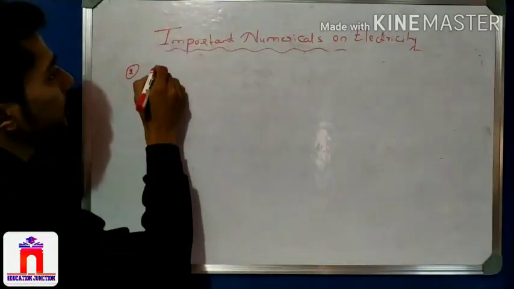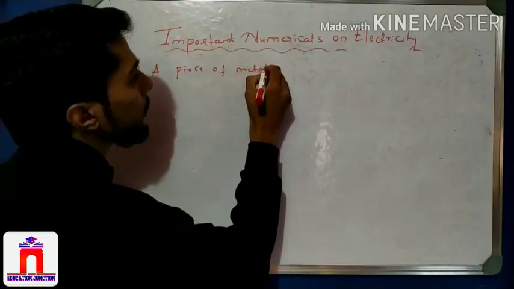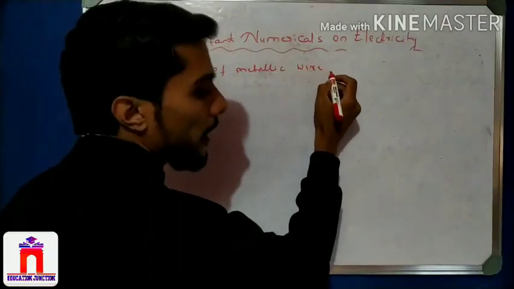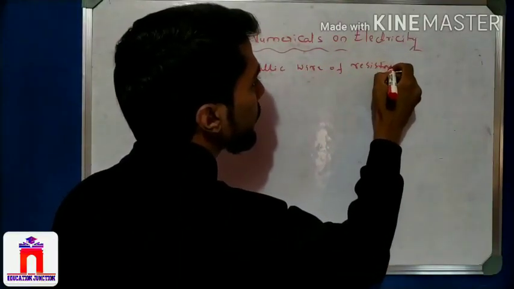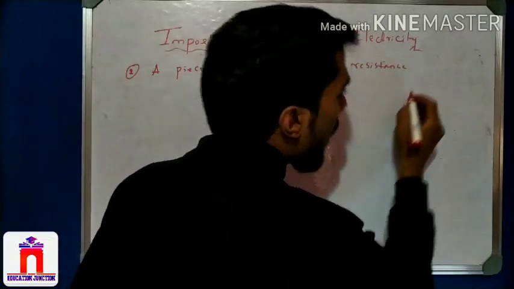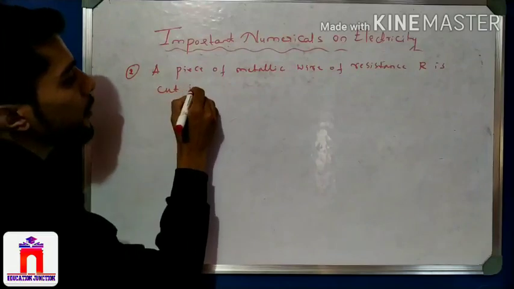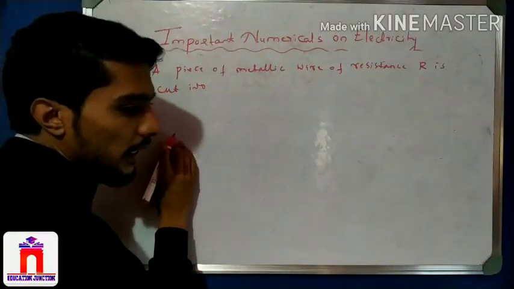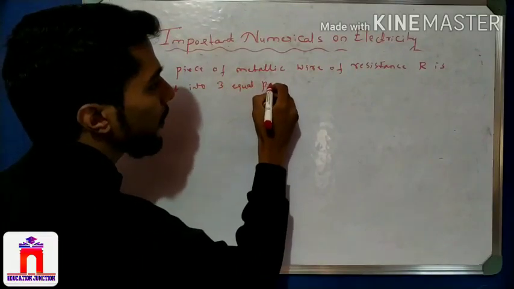A piece of metallic wire of resistance R is cut into 3 equal parts.